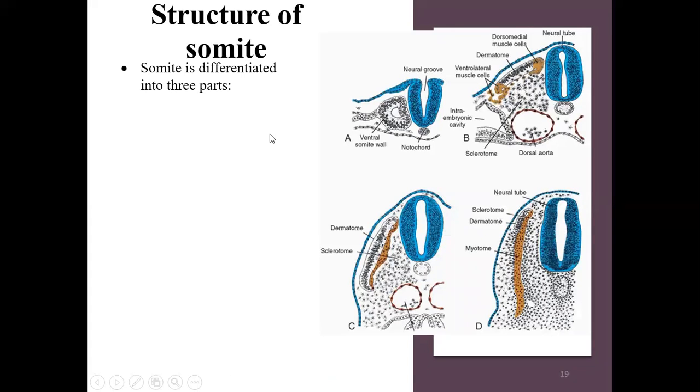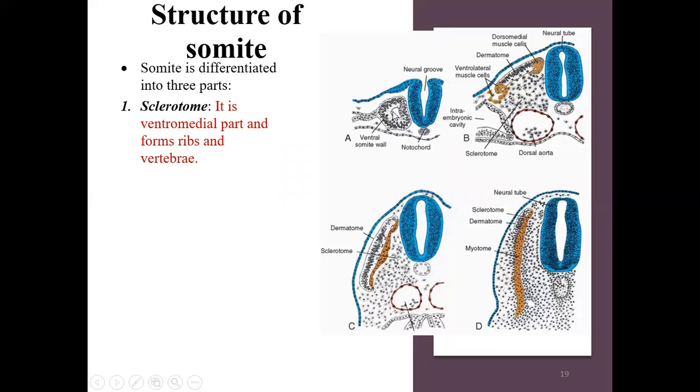So what is the structure of a somite? A somite is differentiated into 3 parts. Firstly is the sclerotome. Over here you can see this is a somite. It will divide into a ventral and a dorsal part. So it has a ventromedial part, ventrolateral, dorsomedial, and dorsolateral part. And this one is the middle part of the somite.